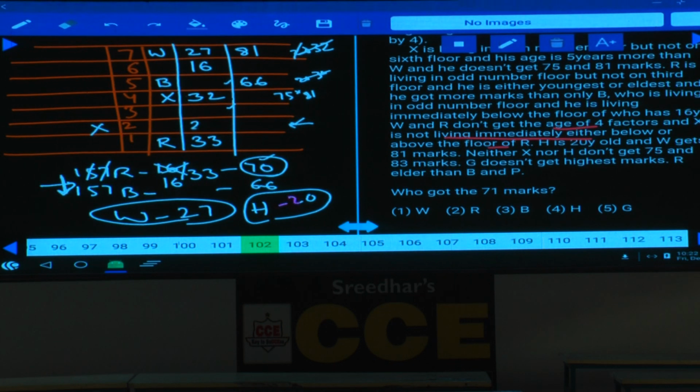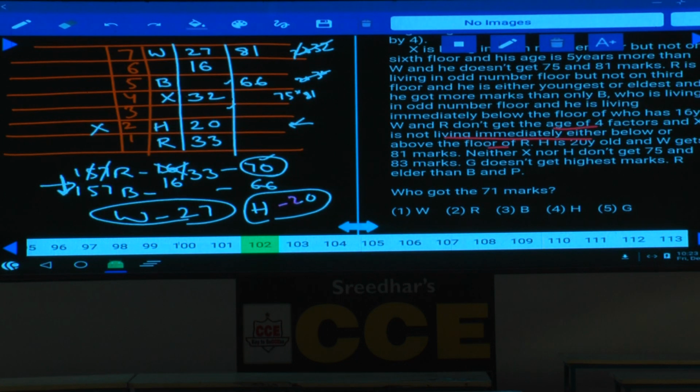Hence, this must be 20. 20 cannot be on the 3rd and the 5th floor, 20 must be on the 2nd floor. 20 is on the 2nd floor, who is that person here? H is that person. Done? Then H is here. H is 20-year-old. Then what is the number left over here? 16, 20, and 25 is left over. 25 is one number and the other one is 21. 21 and 20 are the numbers left over.